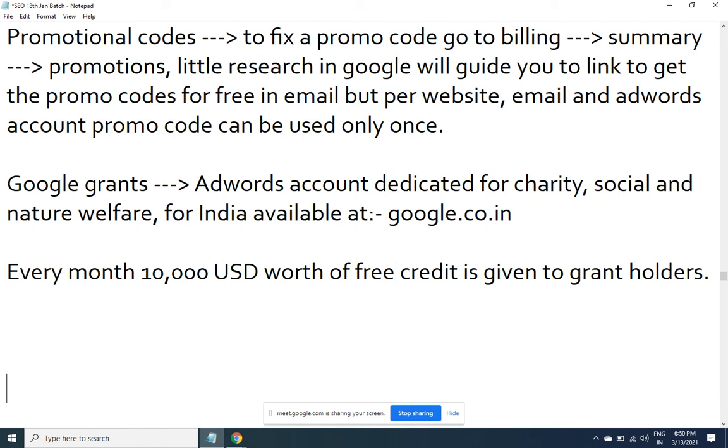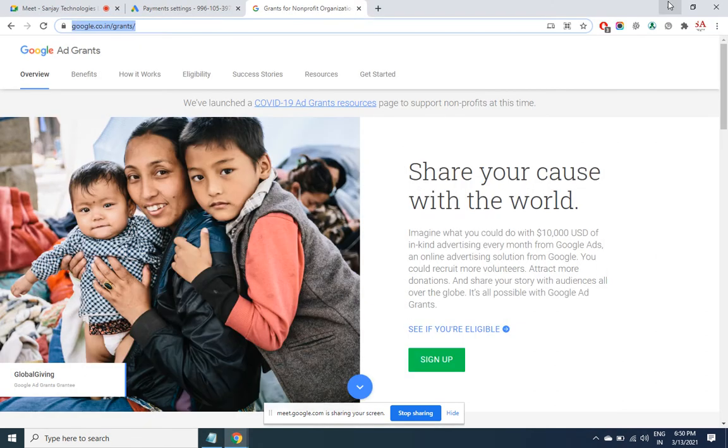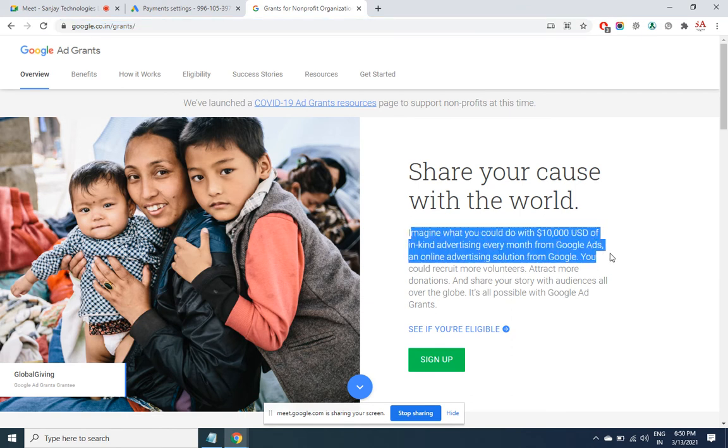So that means there are people who are ready to spend if the cause is genuine and the organization is genuine. Of course, Ketto, HelpAge, Akshaya Patra, everybody knows them, but the small players who may be lacking funds, kindly help them. Just tell them there's something called Google Grants, why don't you try once? Imagine what you could do with 10,000 US dollars in-kind advertisement every month from Google Ads.